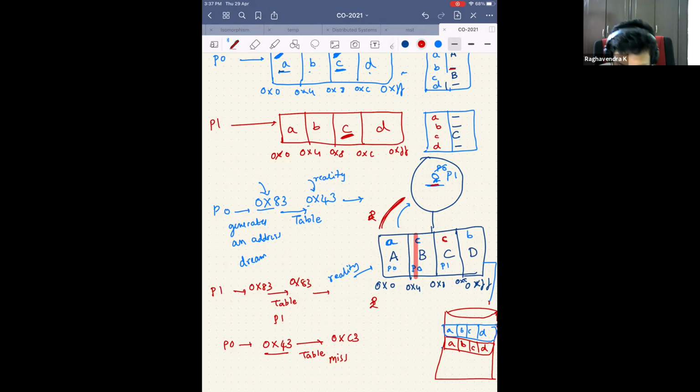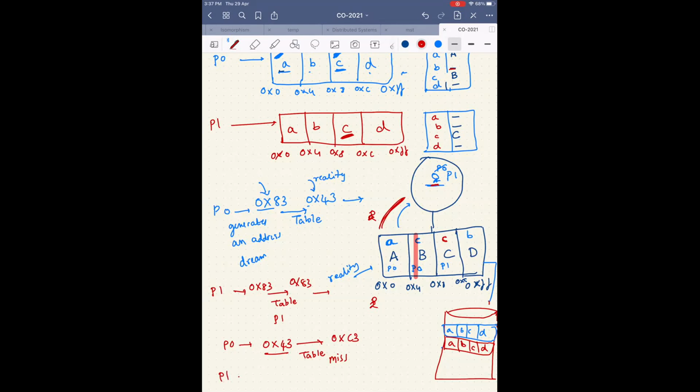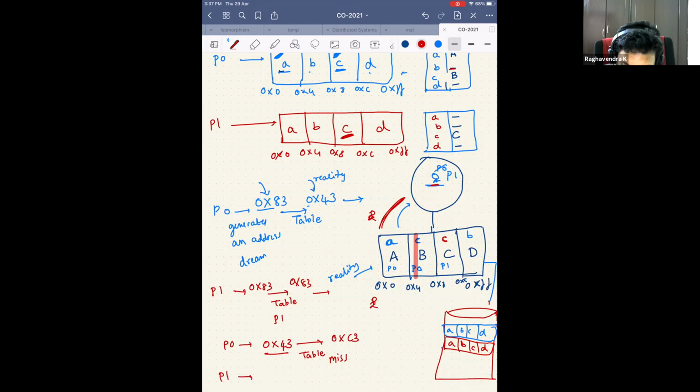Yes, sir. Now let's say I take another process 1, same process. Maybe it generated an address 0x0. Now you went to the table. You saw that there is an entry here for A, but it has not yet been allocated in the main memory. Which means that it is here in this big barrel. So you tell this girl to fetch this particular A. So she runs, brings that A here. Now where should she keep it?